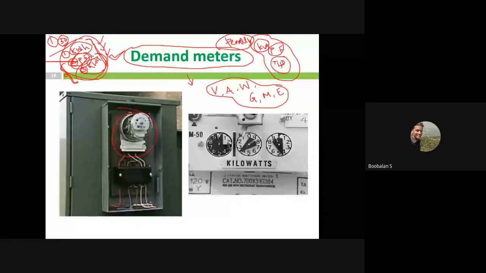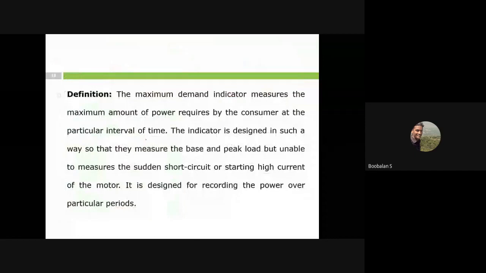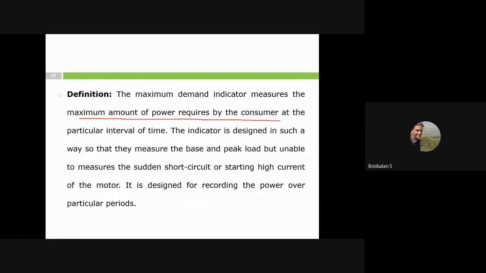Now, there's a formal definition: a maximum demand meter indicator measures the maximum amount of power requested by a consumer at a particular interval of time. So just have an idea, it will have an interval of time. It's not going to calculate each and every second, it's going to calculate at an interval of some time, like 15 minutes once or 10 minutes once. You are able to measure the base as well as the peak load.